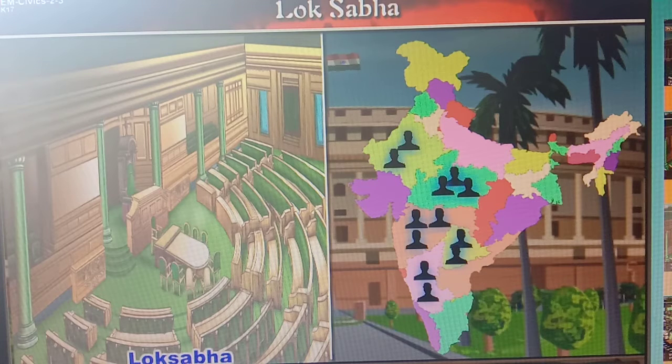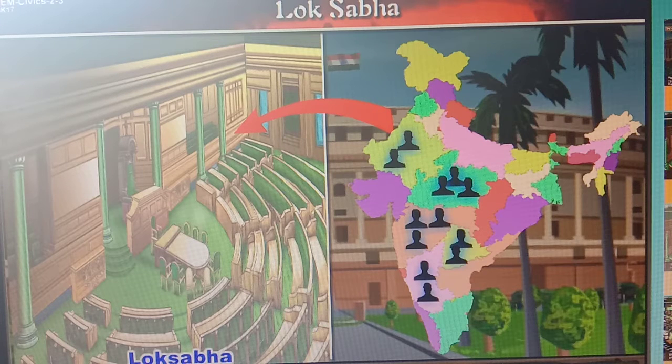So all these members are elected by various constituent states. The constituent states in India get seats on the basis of their population. These details we have learned in the previous video. For example, from Maharashtra, 48 seats are elected for members of Lok Sabha. In this way, from territorial constituencies, these MPs are selected.